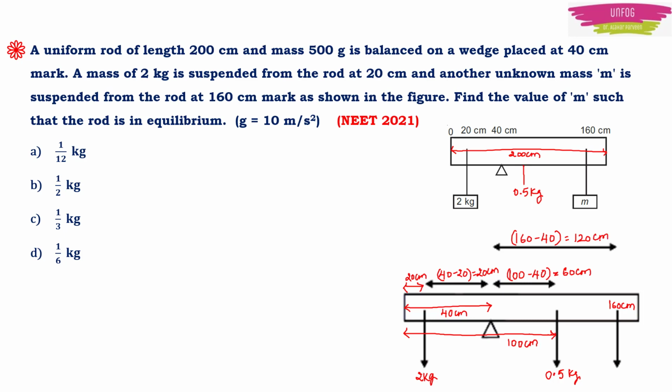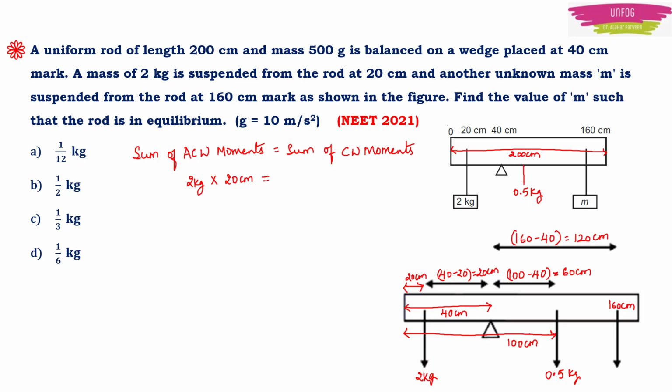That's it. Now apply the principle of moments. So here we know that from the principle of moments, the sum of anti-clockwise moments will be equal to the sum of clockwise moments. So the anti-clockwise moment will be equal to mass 2 kg into the perpendicular distance, which is 20 centimeter. Now such that this rod is in equilibrium, this anti-clockwise moment should be equal to the sum of the clockwise moments.